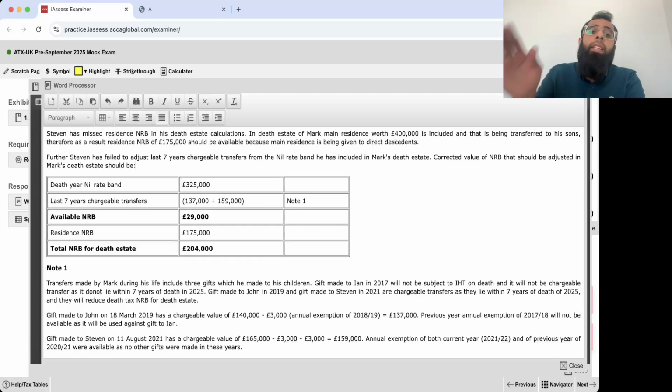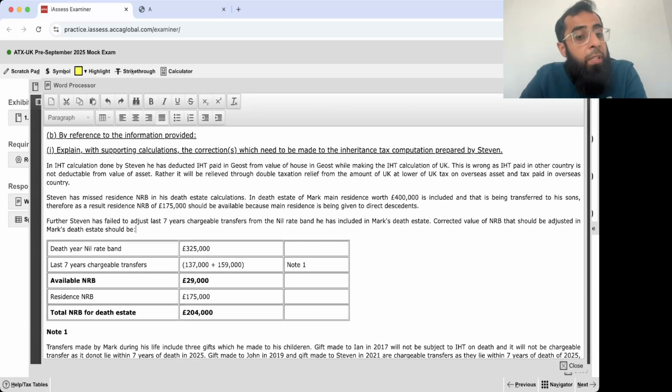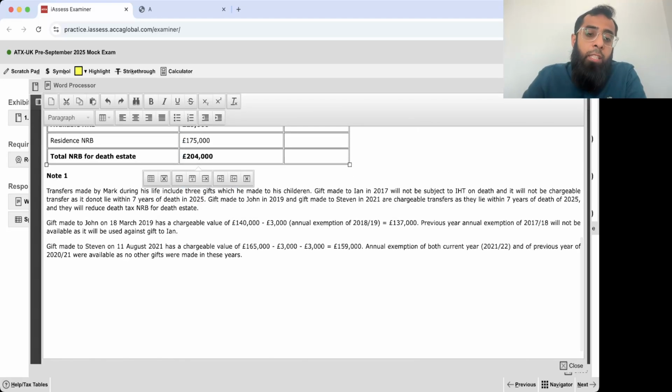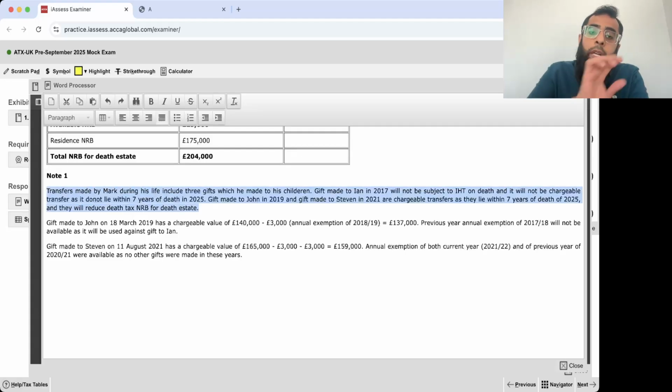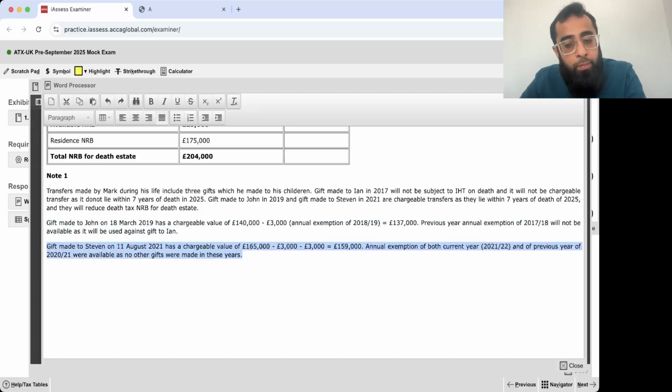I haven't done the entire IHT calculation again, but I have shown what the total NRB available is. These are the corrections which are needed. Death year NRB, last 7-year chargeable transfers. The 2017 transfer is not chargeable because it does not lie within 7 years of the gift. The 2019 and 2021 transfers are chargeable. The 2019 transfer is 137,000, and the 2021 transfer chargeable value is 159,000.